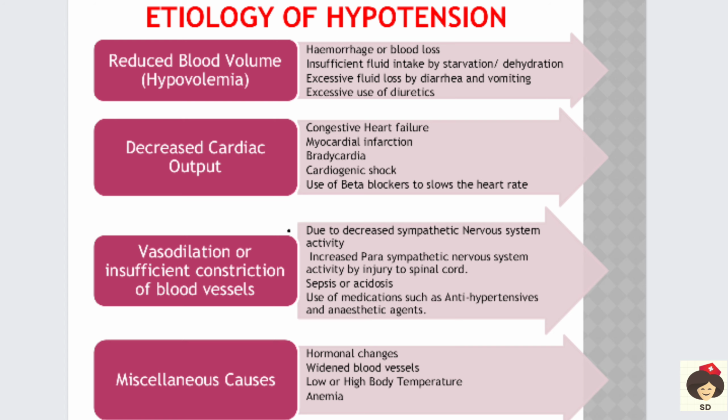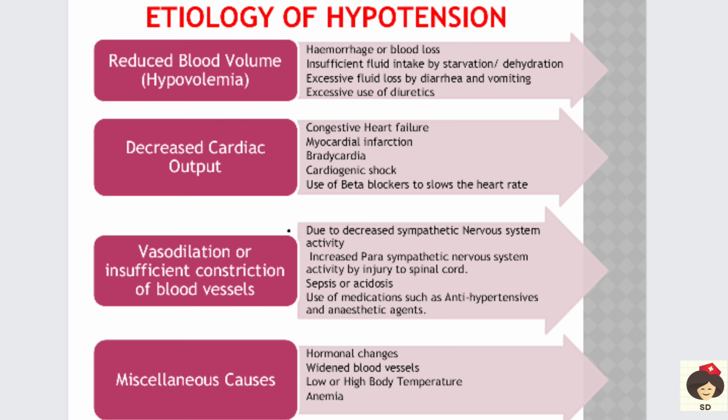Okay, so any injury to the spinal cord can decrease the sympathetic function and increase the parasympathetic function. So the blood vessels will go for vasodilation. When there is vasodilation, again there is no pressure created in the walls of the artery, so the patient will go for low blood pressure.